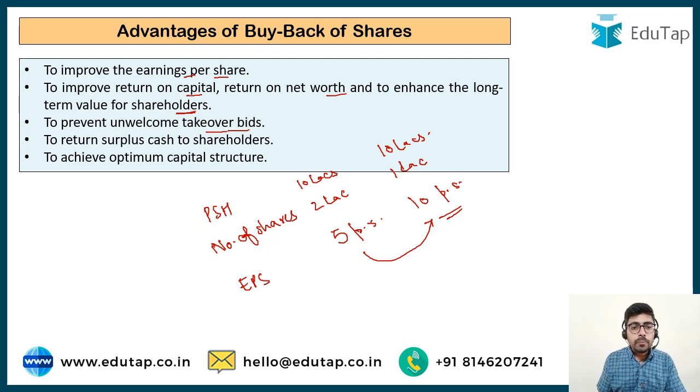To return surplus cash to shareholders, like we just took the previous example, the company has enough cash reserves and it wants to return it to the shareholders. Another reason can be to achieve optimal capital structure. Optimal capital structure is one which has a decent level of equity and a decent level of debt. So if the equity level is going very high, the company can just reduce the equity by doing a buyback of shares.